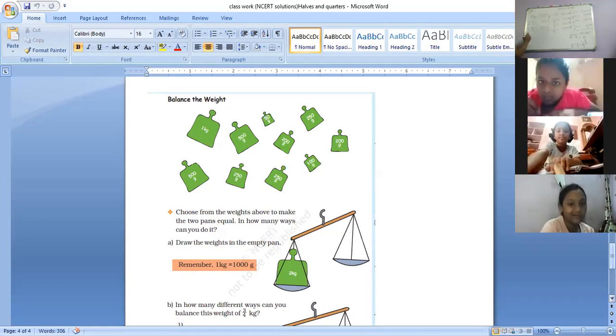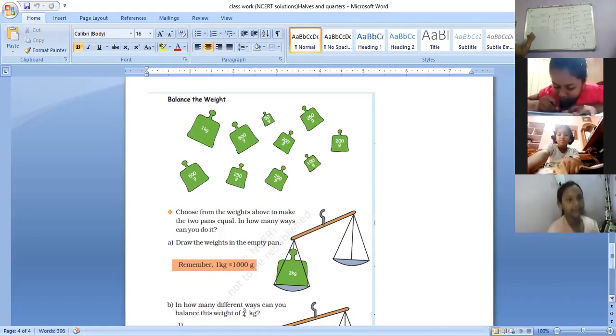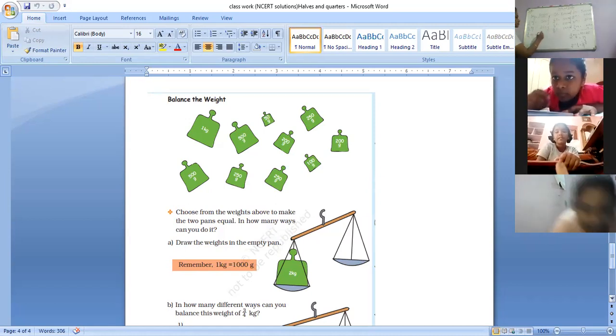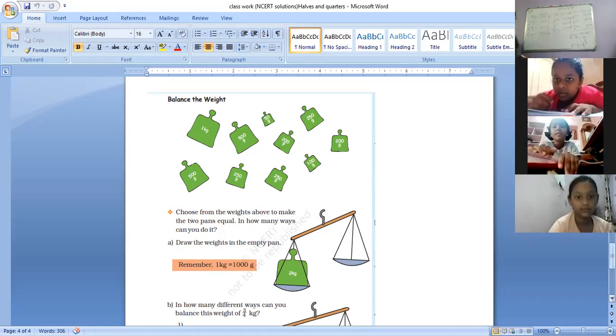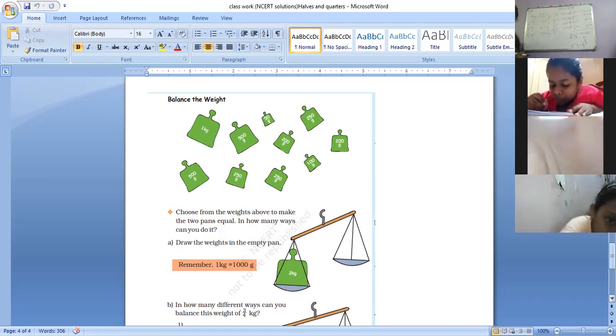Next, what is 3/4 of a kilogram? 750 grams. Very good. So same here. What you had here and here are same. Only the units are different, right?